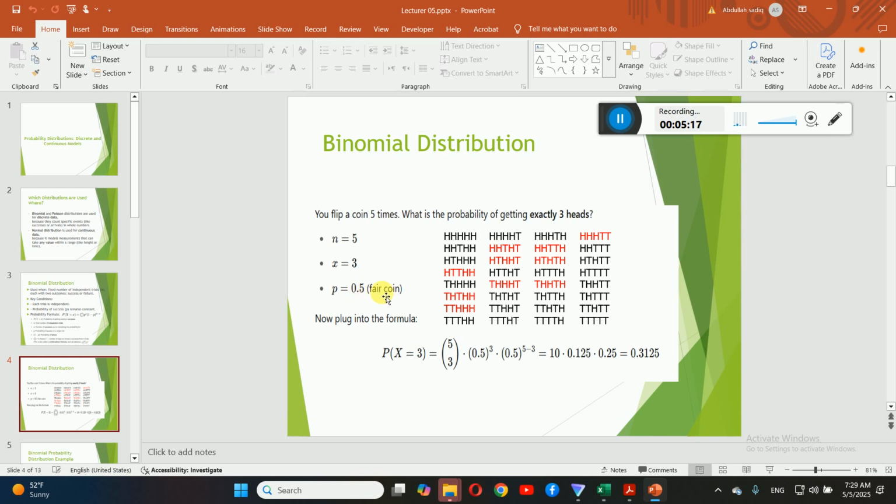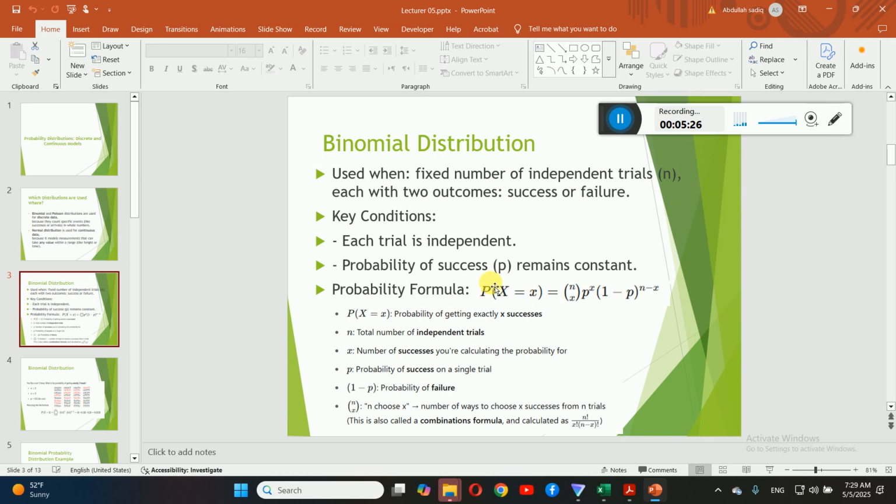When you flip a coin one time, what is the probability? That is 0.5. Once you have these three pieces of information, just plug them into this formula. In this formula we have the probability of capital X, which is the number of successes we are interested in, and this is n choose x. We have a special function to find n choose x: n factorial over x factorial times n minus x factorial, and then you multiply by the probability p raised to the power x, and also multiply by 1 minus p raised to the power n minus x.